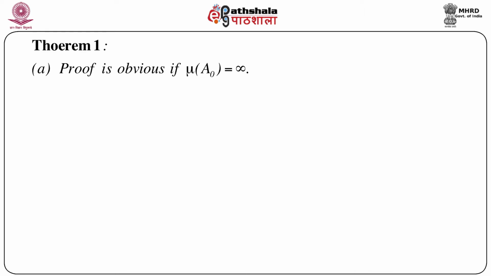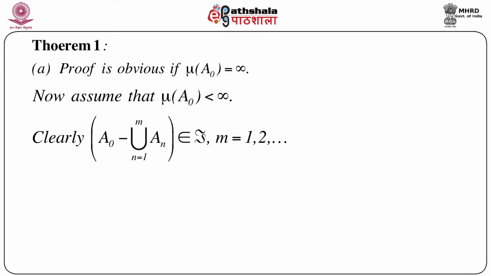Now note that the proof is obvious if mu of A naught is infinity. As we have already mentioned, it's a non-negative set function and we are dealing with an extended real-valued function, so it can take infinity. Now we have to prove the case when mu of A naught is less than infinity. So for the rest of the proof we assume that mu of A naught is less than infinity.